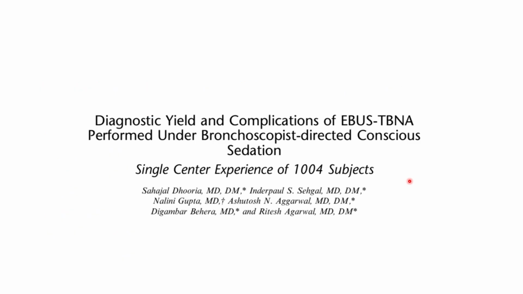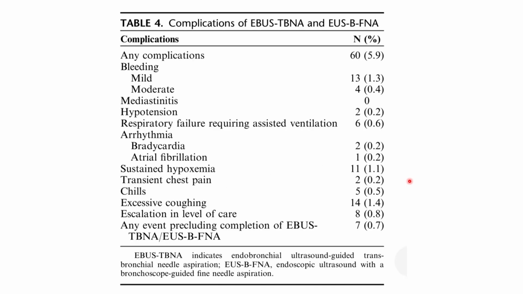There was one more landmark paper in India, a single-center experience of 1,004 people undergoing EBUS TBNA, reporting a complication rate of 5.9%: bleeding, mediastinitis, hypotension, respiratory failure, arrhythmia, sustained hypoxemia, transient chest pain, excessive coughing, and escalation in level of care.